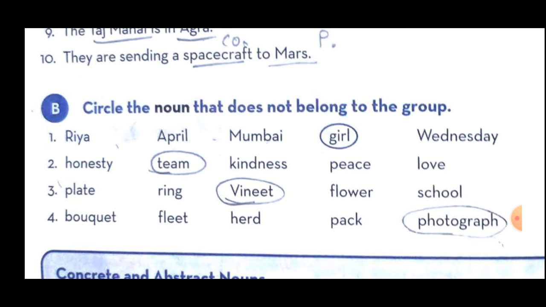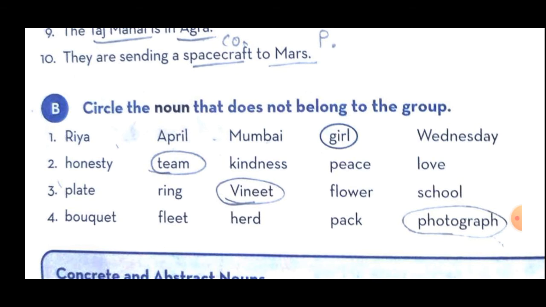Now here students 4 groups are given. In all 4 groups there are 5 words given. In the first group, 4 words belong to proper noun, 1 word belongs to common noun.